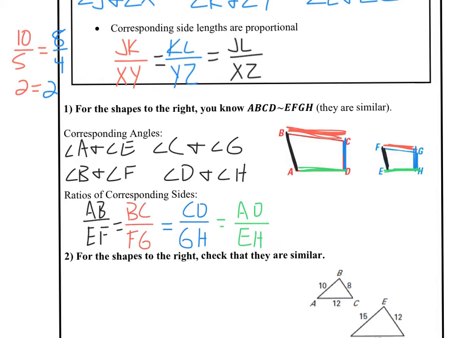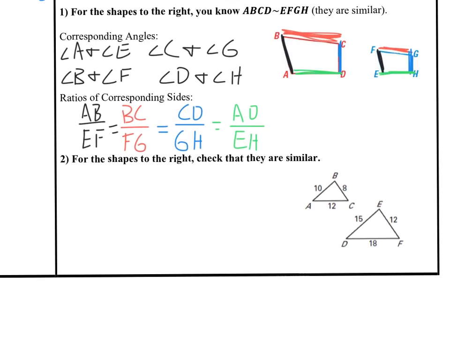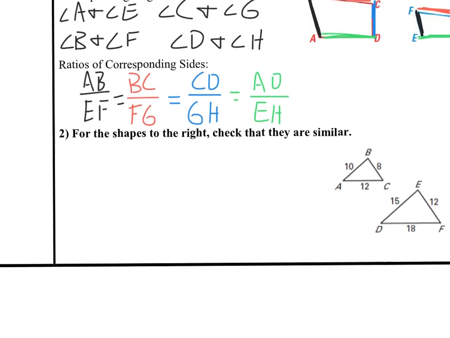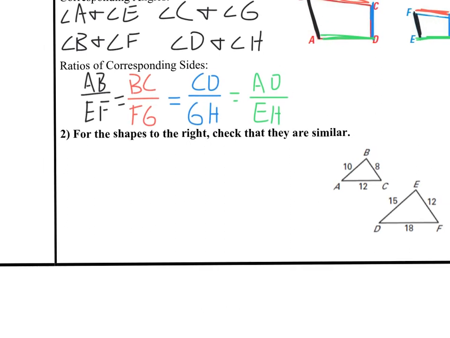So these are our two ideas. We need angles to totally match and the side lengths to make proportions or make fractions that equal each other. So we're going to check now for an example. Here's two shapes. We're supposed to check and see if they work. Well, I can't check anything about the angles because we don't know anything about the angles. There's no angle numbers given, only the sides.